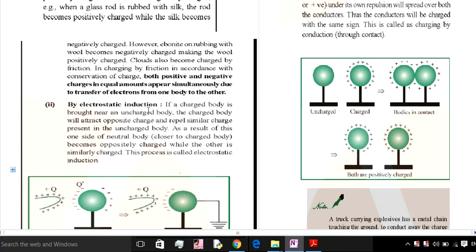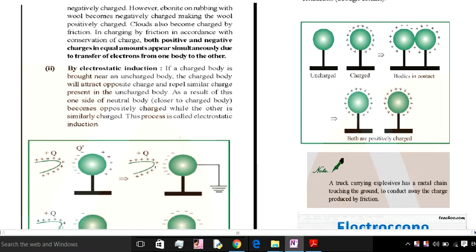Now the second method is electrostatic induction. What happens in electrostatic induction? If a charged body is brought near an uncharged body, the charged body will attract the opposite charge. Now understand its example, it will be very easy for you.